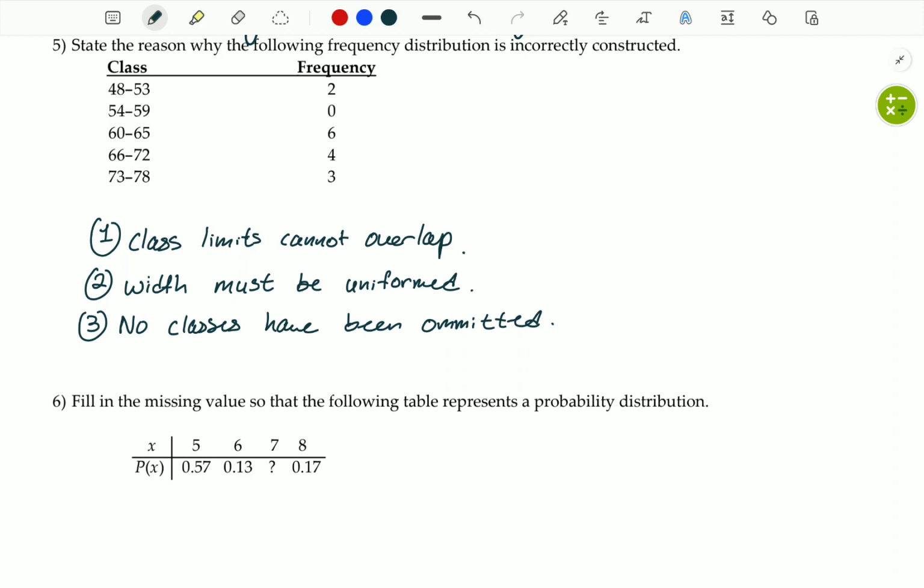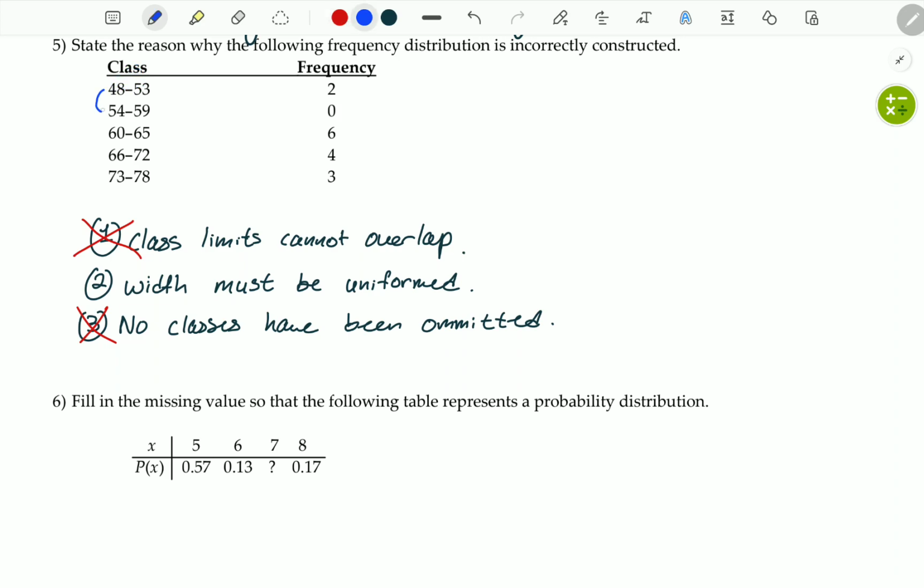So, as we can see here, the class limits do not overlap, so it is not the first one. Furthermore, it doesn't appear to be any gaps in between these values. Therefore, a class has not been omitted. So let's see if number 2 is the answer.